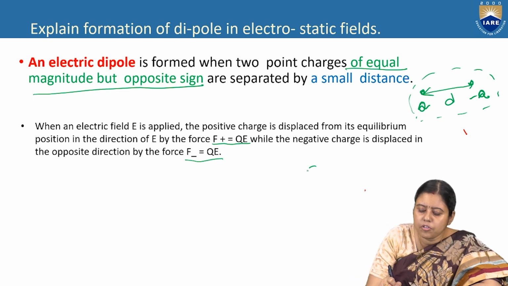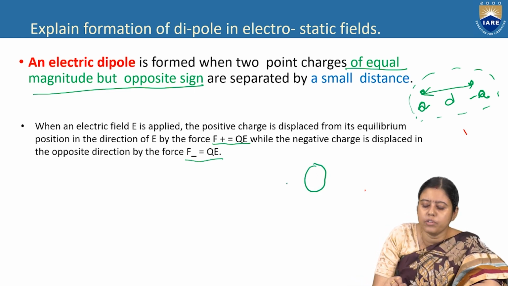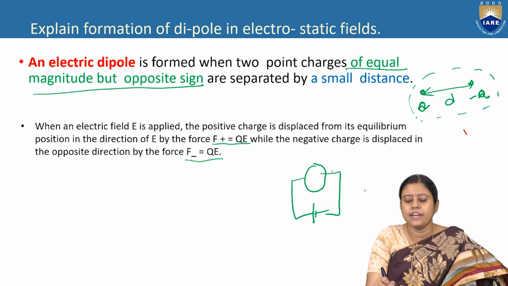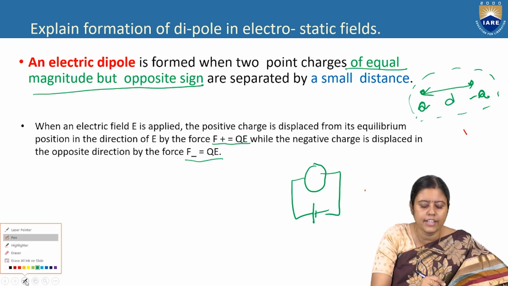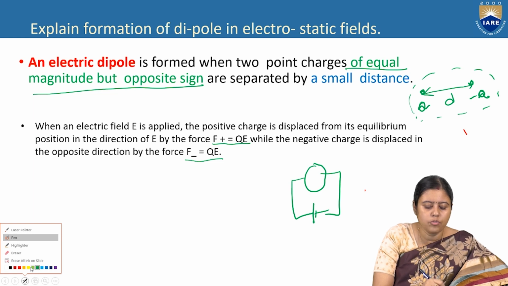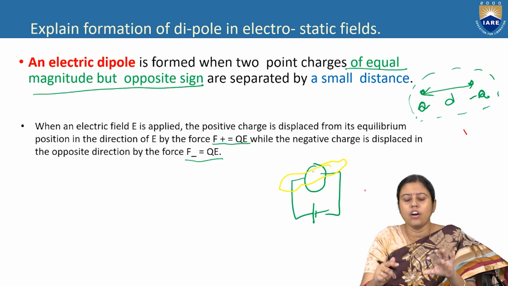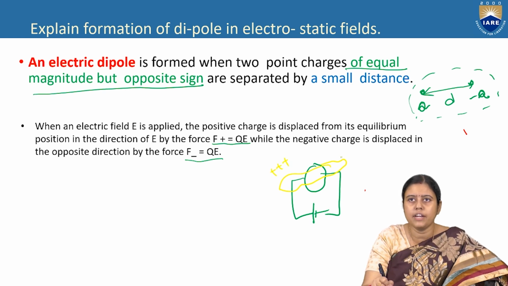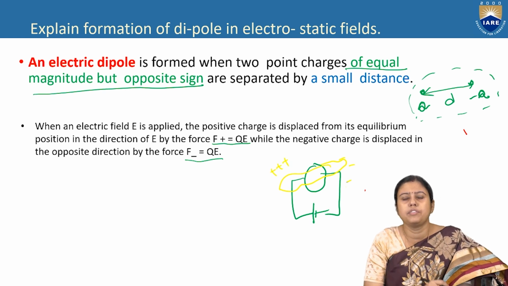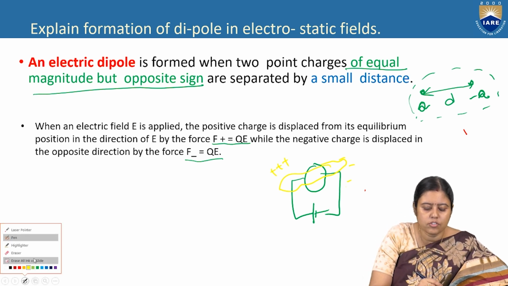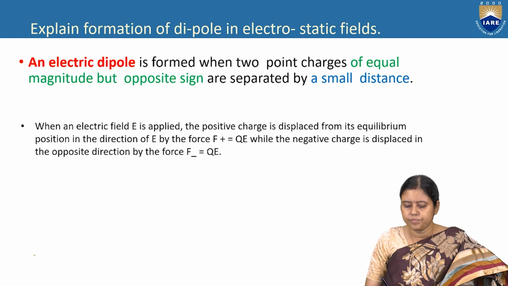So if the atom is basically circular and we connect it with a battery, it will change its shape and elongate. One side has the positive charge, another side has the negative charge. This is called the dipole.